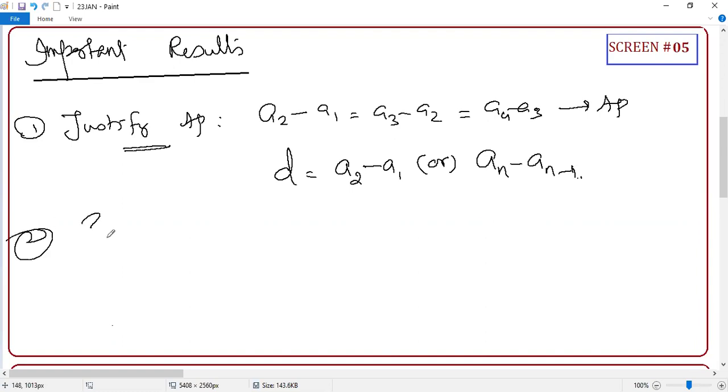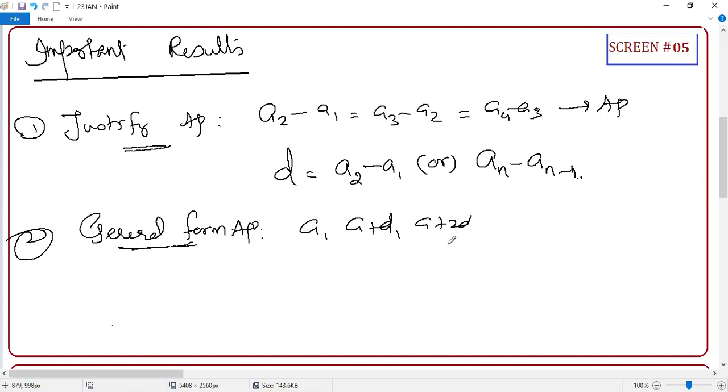Second is the general form of AP. What is the general form of AP? A, A plus D, A plus 2D, it will go like that. Then what is the general term of AP?